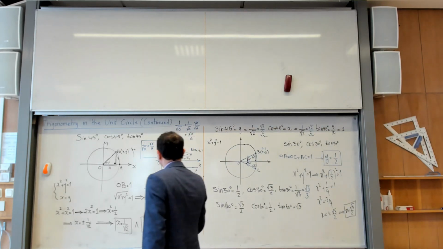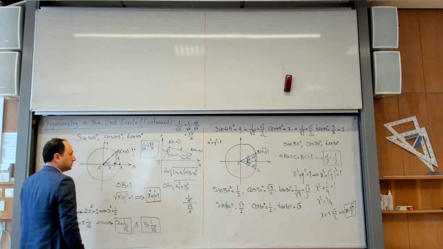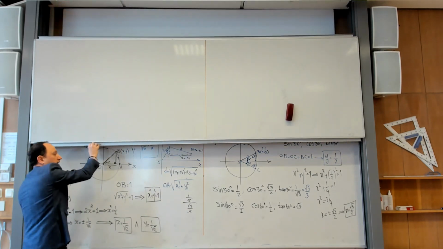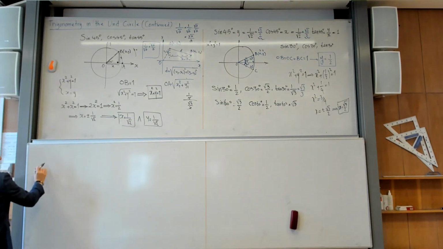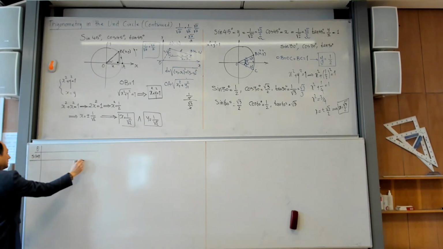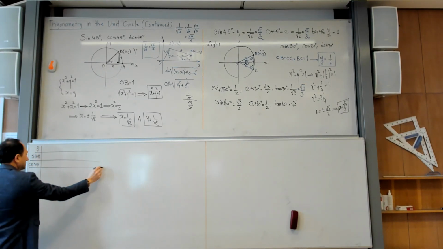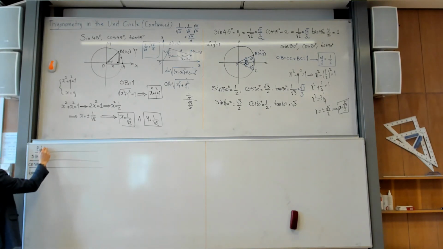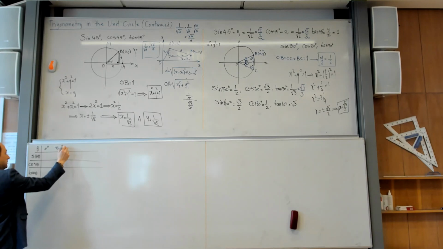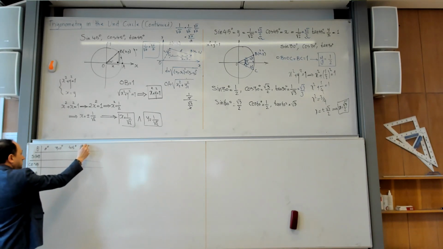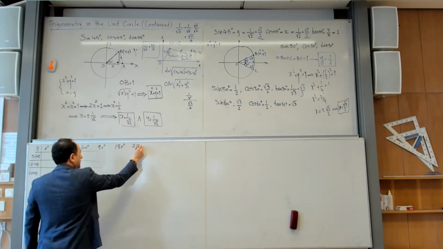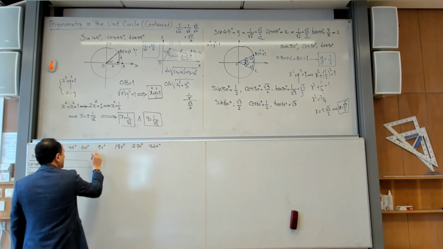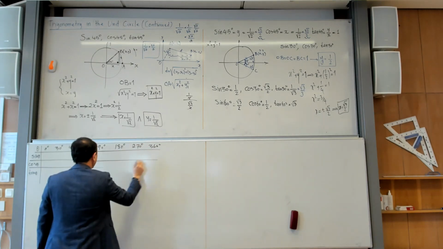Okay? Okay, so you will have that table. I will draw this table for you quickly. So let us just put the information that we need here. I have theta, sine theta, cosine theta, tangent theta, and the angles are 0 degrees, 30 degrees, 45 degrees, 60 degrees, 90 degrees, 180, 270. Oh, let me also add 360. These are geometrical angles that we can calculate directly, okay?